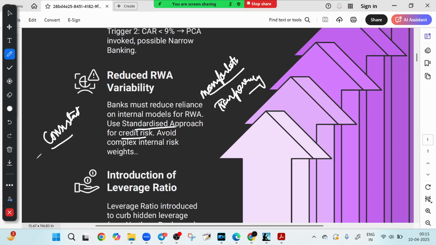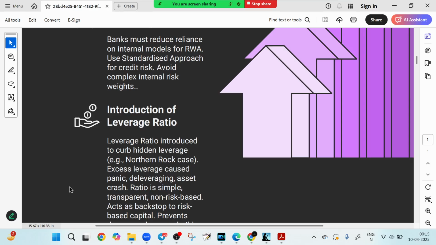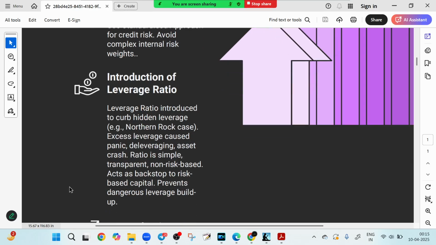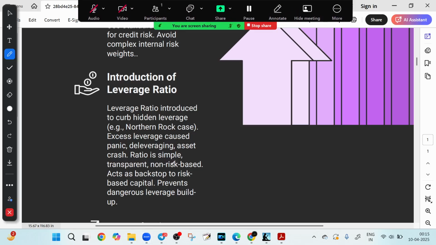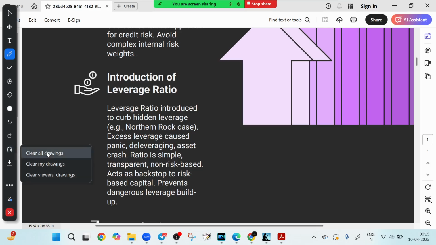Then one more important thing is that the leverage ratio was introduced. BASEL 3 introduced a leverage ratio, a backup check that ensures that banks don't build up too much risk. Earlier, banks used their own models, but BASEL 3 tells banks to use a standardized model which is adopted across the world. So the leverage ratio is a backup check that ensures banks don't build up too much risk even if they have high capital. A simple formula but powerful impact: it prevented complex financial engineering from hiding real risk. It's like having a second brake in case the first one fails. That is called the leverage ratio.